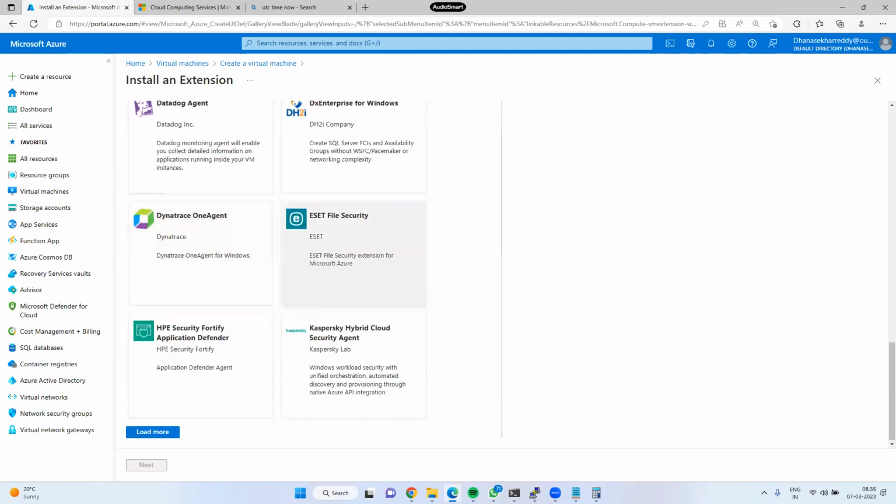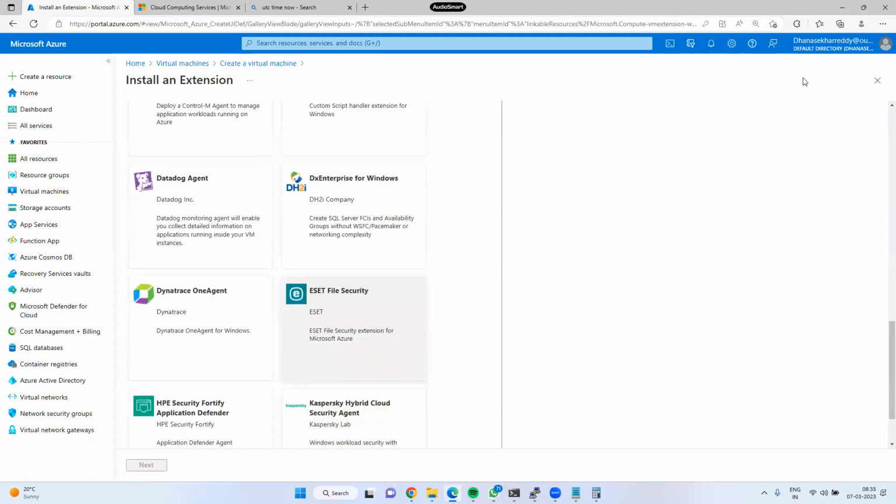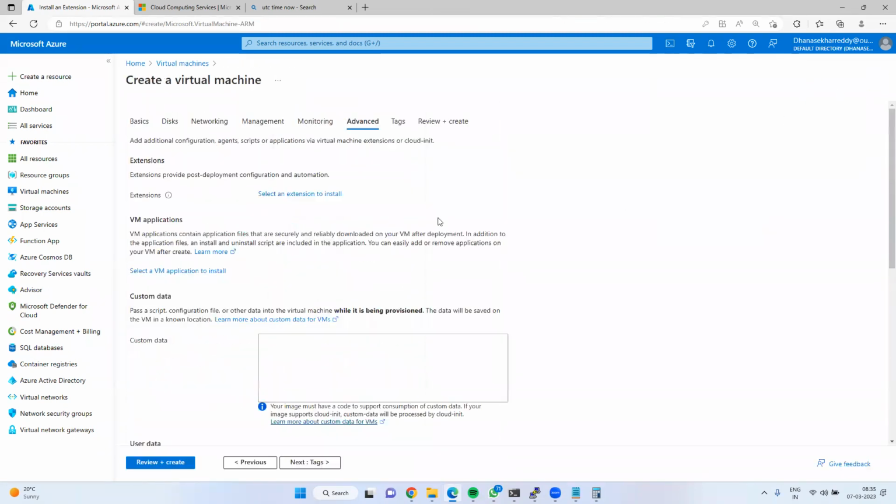Okay, see here we have Kaspersky, the hybrid cloud security agent. These are additional costs. At this moment, you can leave it as is. Okay, I am going to close this window. If you want, you can enable it, but it is additional cost.